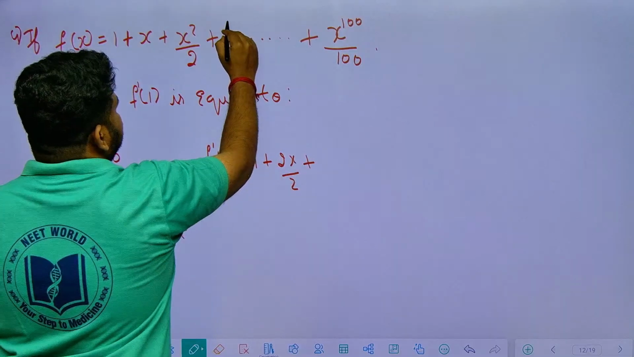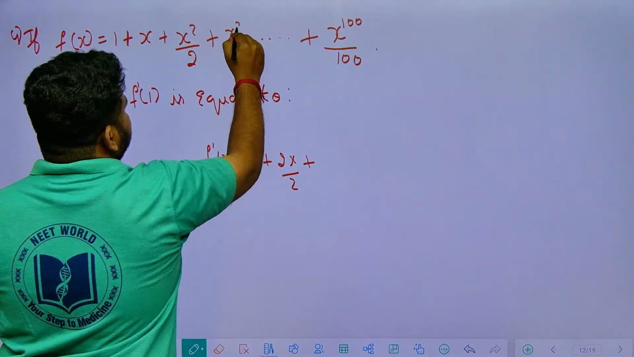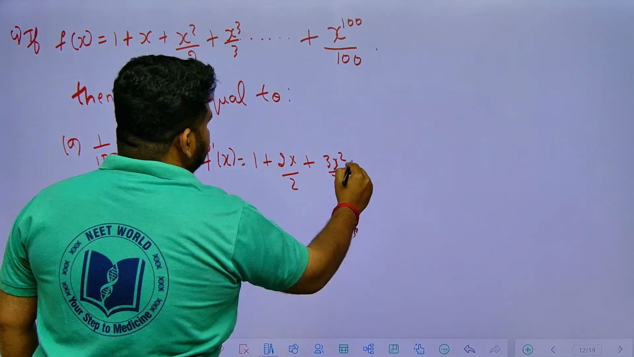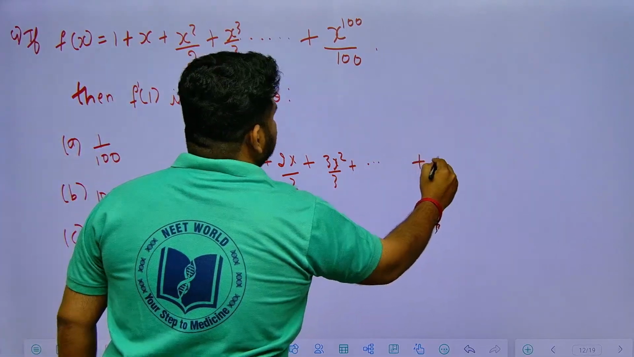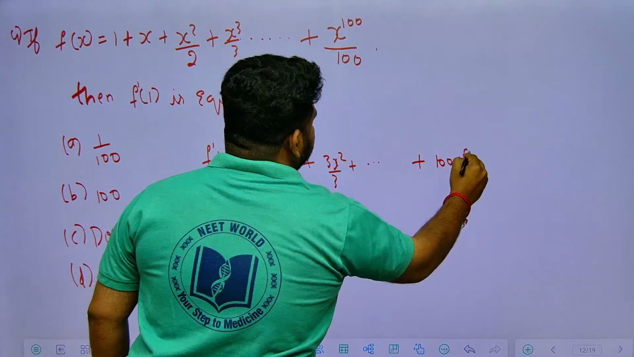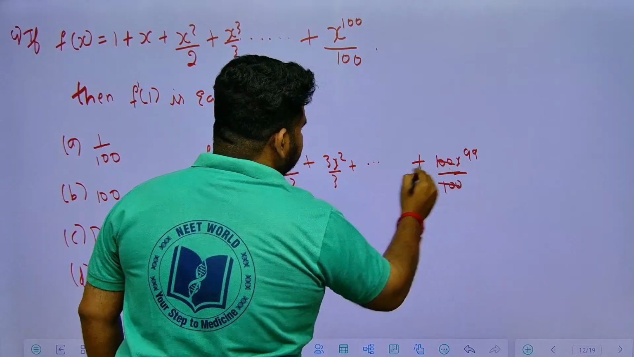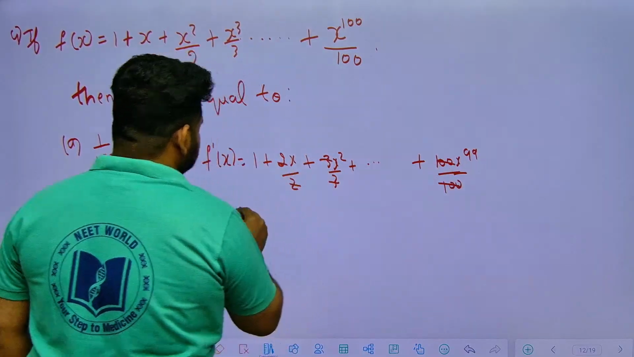Similarly here, what will be there? x square by 2 means here it will be x cube by 3. Correct now? So I can write it as 3x square by 3, it will get cancelled. Until the last term, 100 into x power 99 by 100. 100 cancels, 3 cancels, 2 cancels. I will be having what?